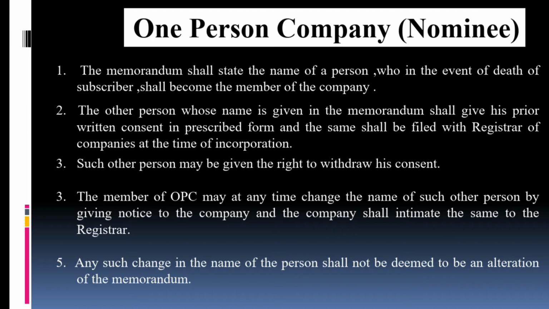Understood? Now the fourth point: the member of the OPC may at any time change the name of such person by giving notice to the company, and the company shall intimate the same to the registrar. It is not necessary that if you have nominated one person while forming a company, we cannot change the name of that person in future. No, we can change the name of the person in the future by giving a notice to the registrar that we require to change the nominee of the company, that in case I die, then this person will act as a member of the company.